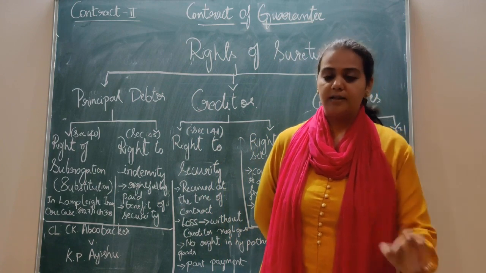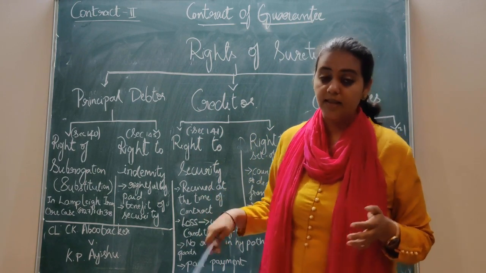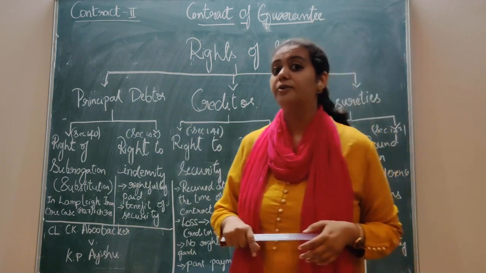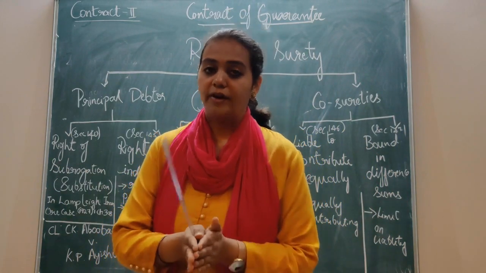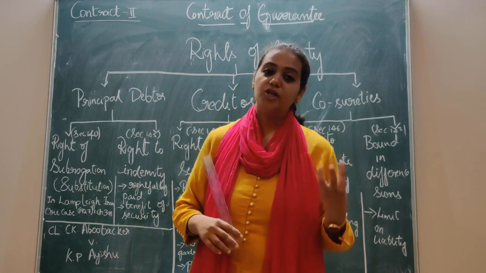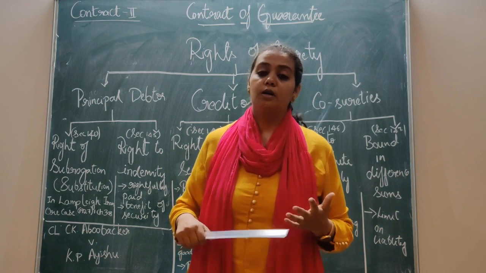So here the most important point relevant to our topic: there was the furniture which was given at the time of entering the contract, and the surety was also aware that the particular furniture was pledged to the creditor.